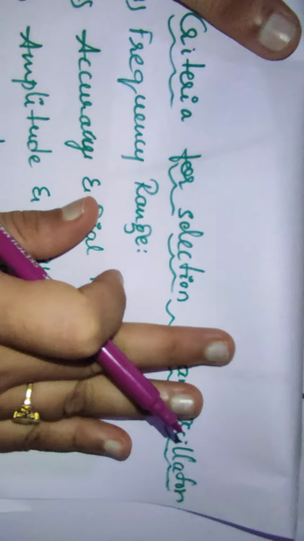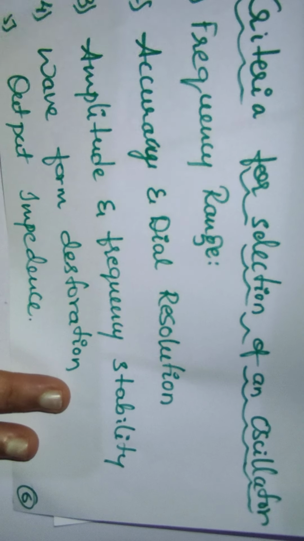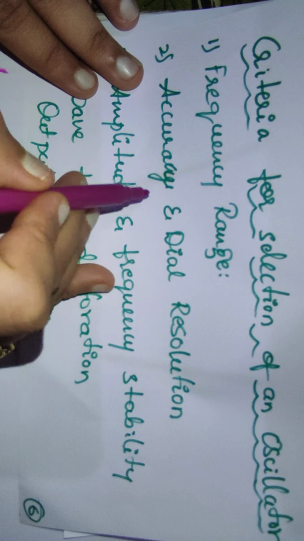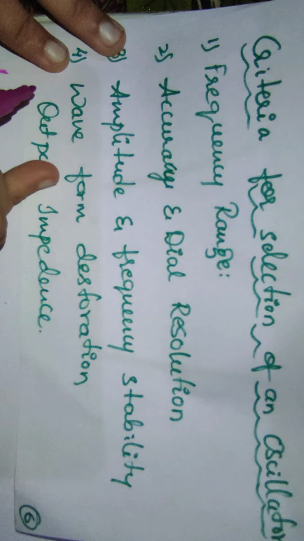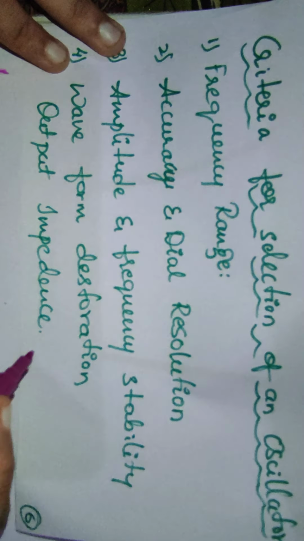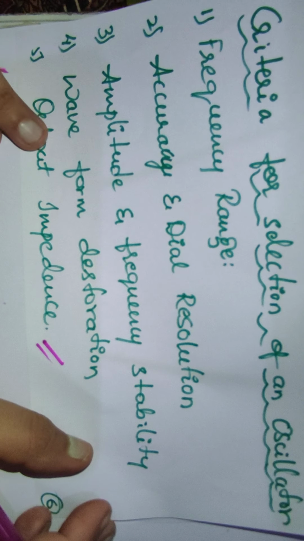Now we look at some of the criteria for the selection of an oscillator.